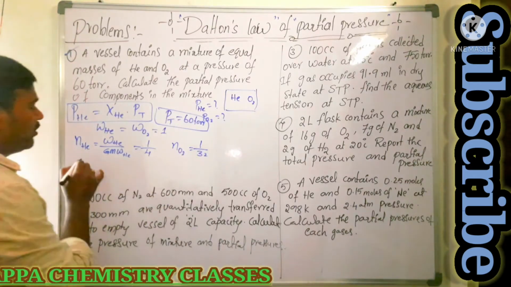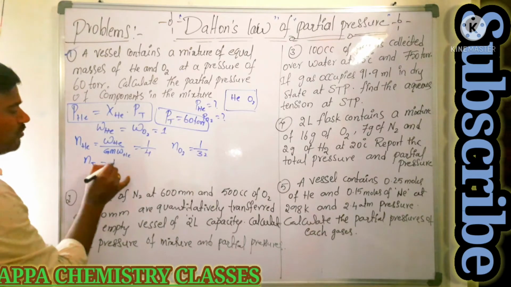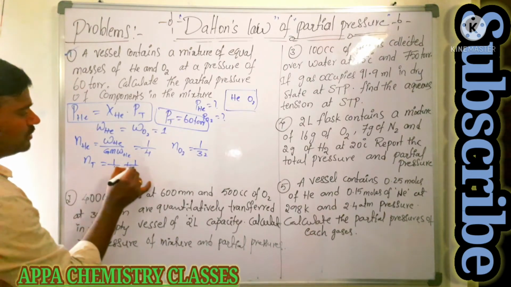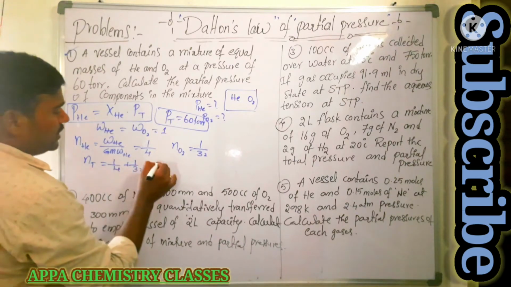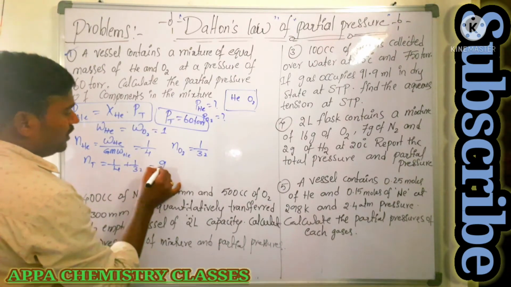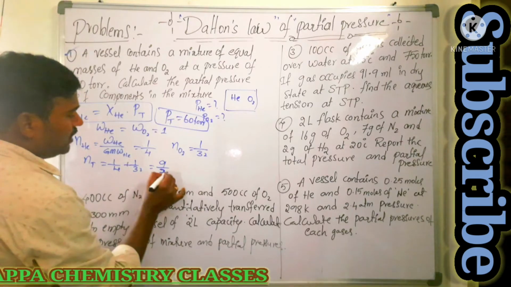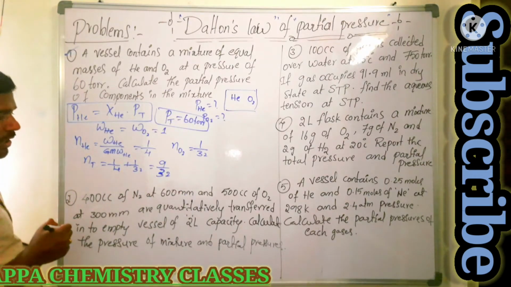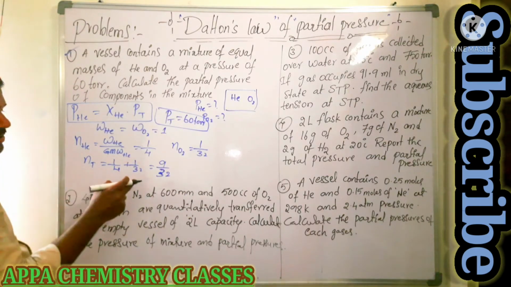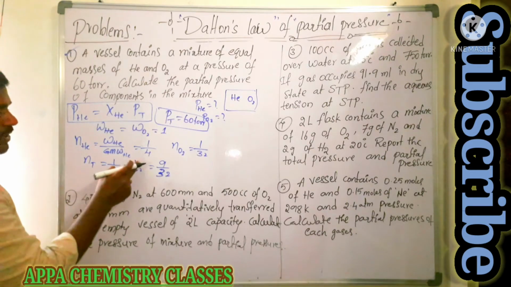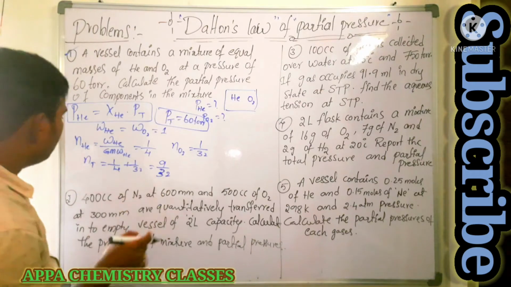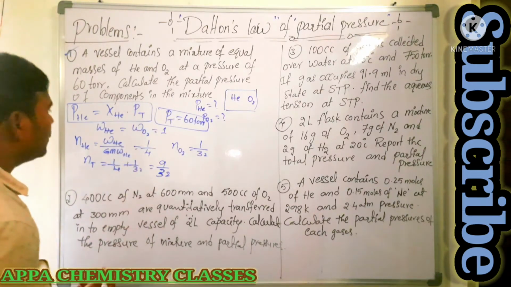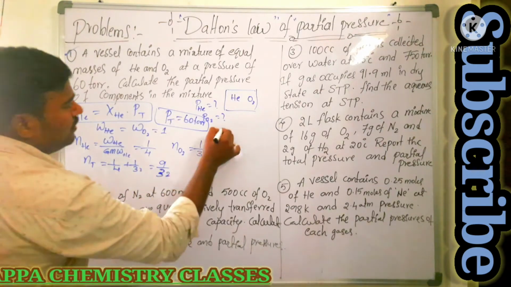So the total number of moles will be what? Total number of moles is 1 by 4 plus 1 by 32. How much will that be? So 8 plus 1, that is 9, 9 by 32. 9 by 32 is the total number of moles. Okay, is that clear? 9 by 32 is the LCM. 8 plus 1 is 9, 9 by 32. Now 4 8s are 32. Okay, 9 by 32.